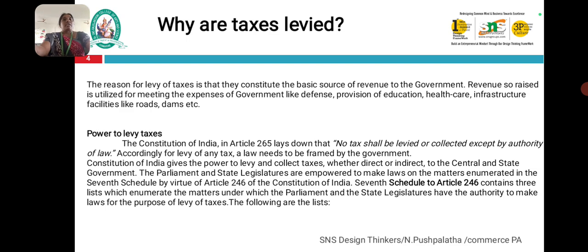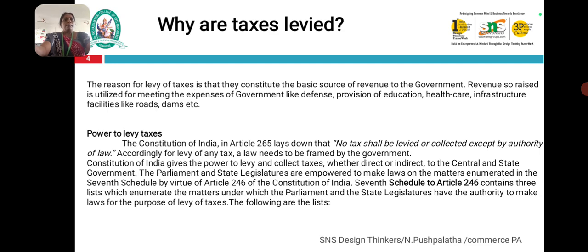Why is tax levied? The taxes paid continue to be the basis of source of revenue to the government. The revenue so raised is utilized for meeting the expenses of the government like defense, provisions for education and healthcare, and infrastructure facilities like roads, etc.